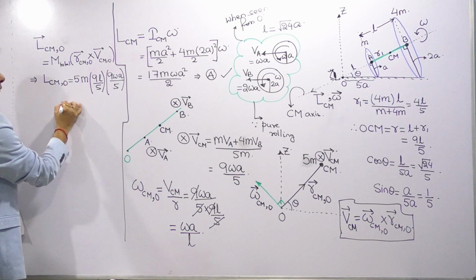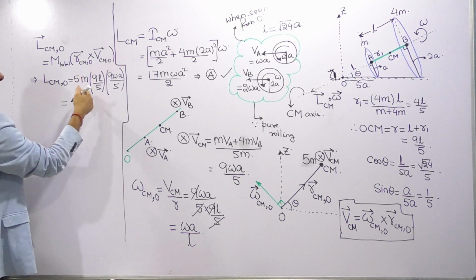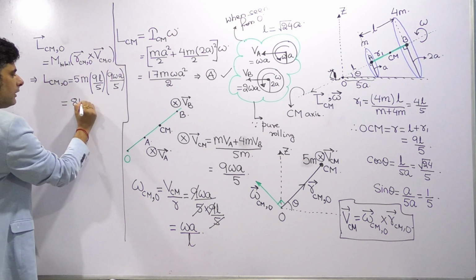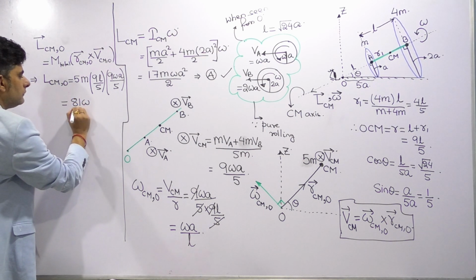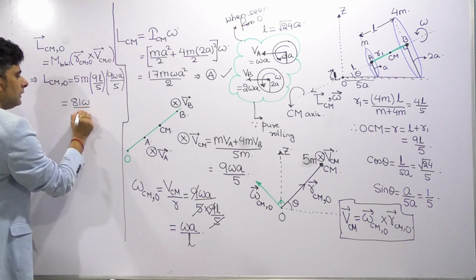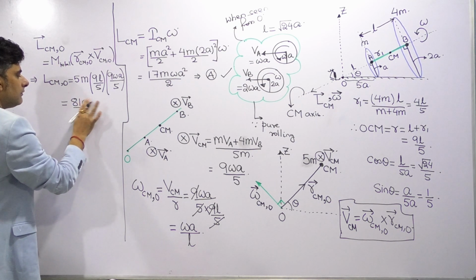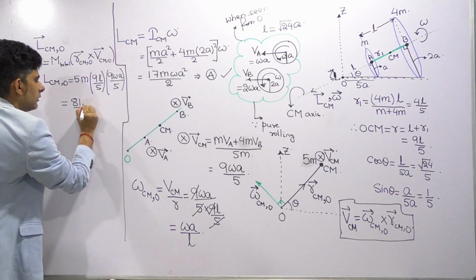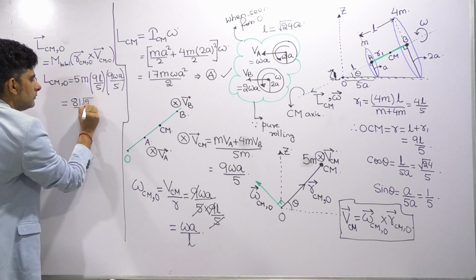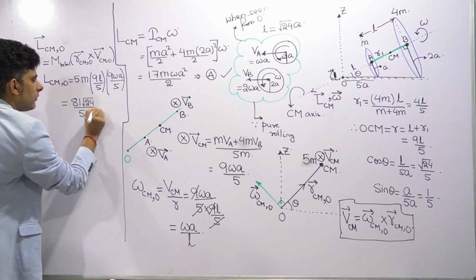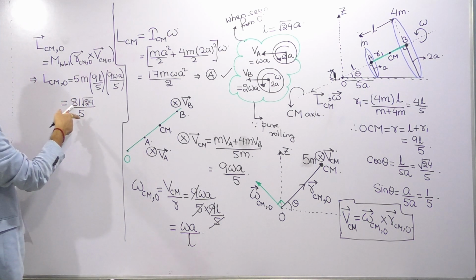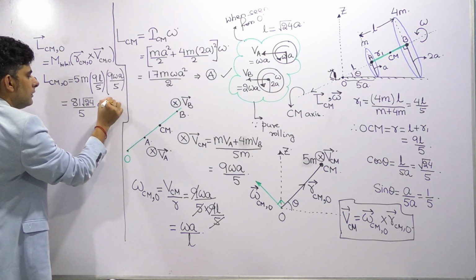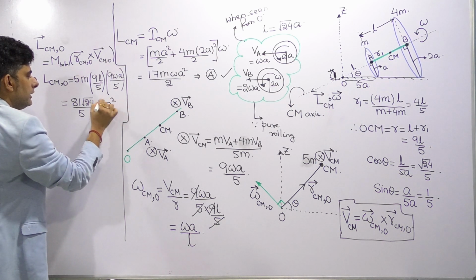So finally putting the value, 5 cancels, 81 omega by 5. Let's see one more thing. L is root 24a, so put that also. 81 root 24 by 5 omega a square into m.